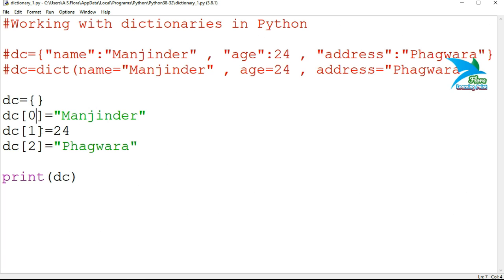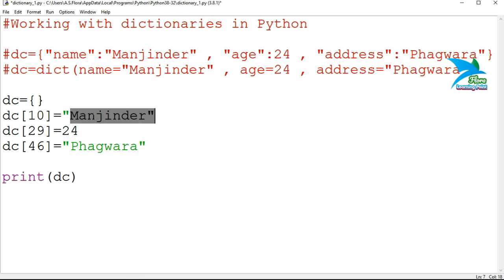But you don't need to start from 0. You can also assign random indexes. For example, I specify 10, 29 and 46. So the index of the first element is 10, the index of the second element is 29.